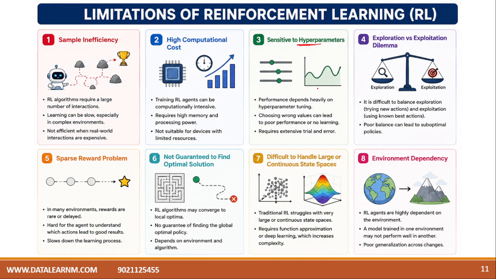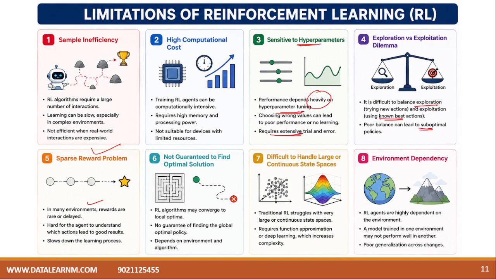Sensitive to hyperparameters: it depends heavily on hyperparameter tuning, which requires extensive trial and error. So exploration and exploitation, both things are there. It is difficult to balance between exploration, that is trying a new action, and exploitation, using a known best action. So a new thing has to be balanced with the available one. Poor balance can lead to suboptimal policies. Again, the sparse reward problem is there. In many environments, rewards are rare or delayed. So we need to deal with this, which makes it very hard for the agent to understand which action should be taken and which action will give good results.